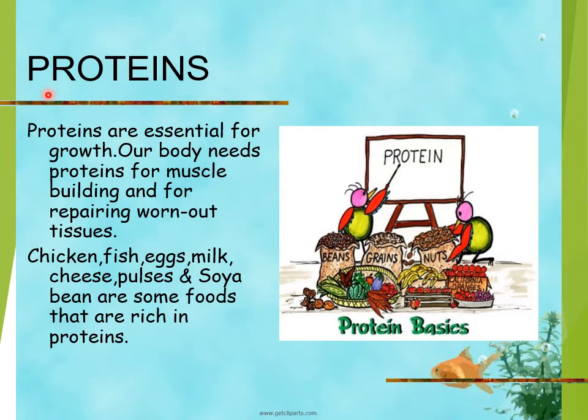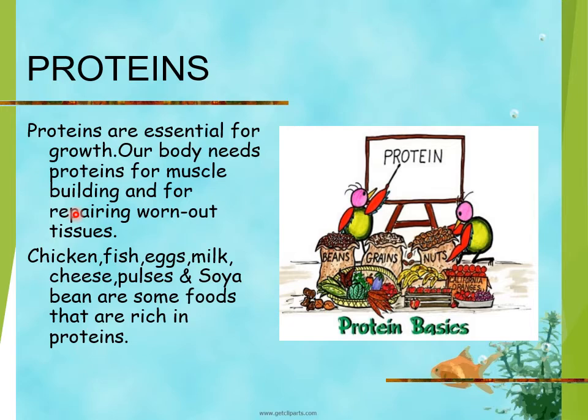Now, the second nutrient is proteins. Proteins are essential for the growth of the body. Our body needs protein for what? For muscle building, as well as for repairing damaged tissues. Proteins are also called growth food or body building food. As carbohydrates were called energy giving food, proteins are called growth food or body building food, as it helps in the growth of the body or in the building of the body.